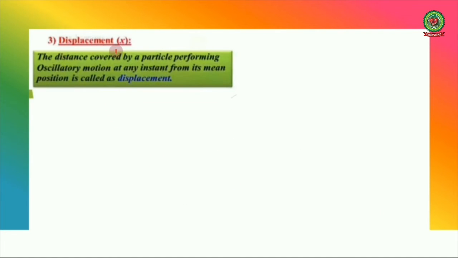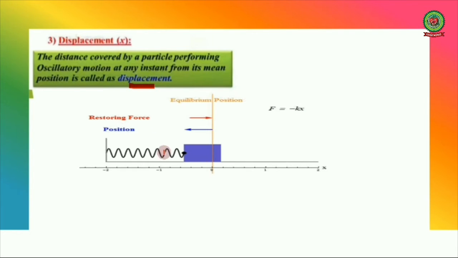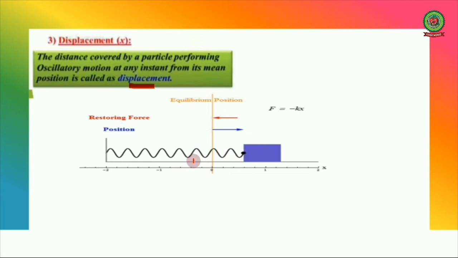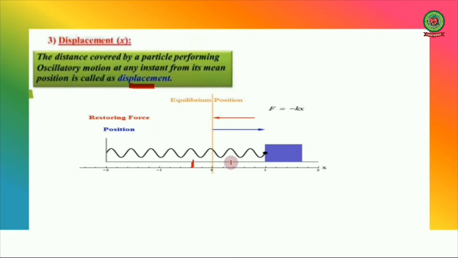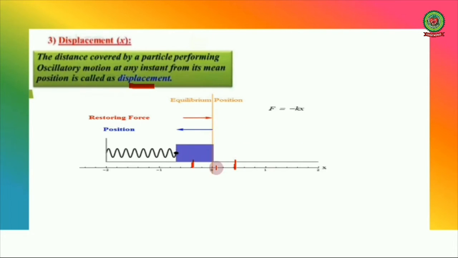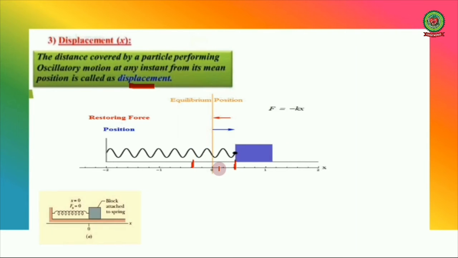Next is displacement. The distance covered by a particle performing oscillatory motion, at any instant, from its mean position is called displacement. Like here, if this is the extreme position, at any instant of time, whatever the displacement from the mean position is, that is called the displacement of the particle.